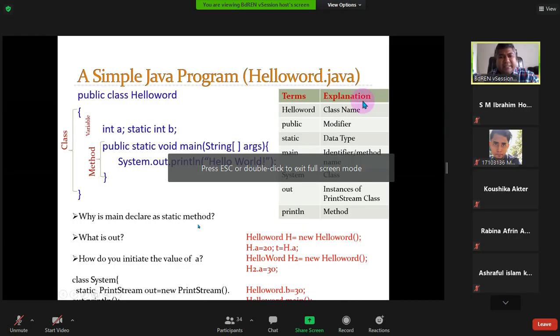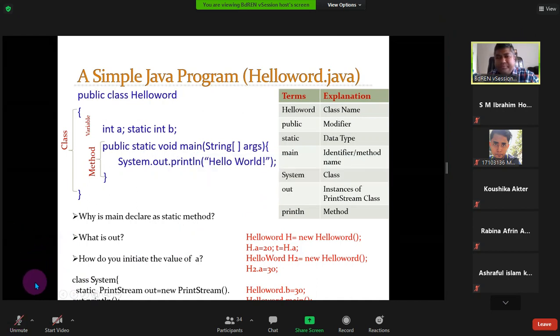Tell me, why is main declared as a static method? Why is the main function required to be declared static? What is the reason? Anyone? Can you explain why main has been declared as static?